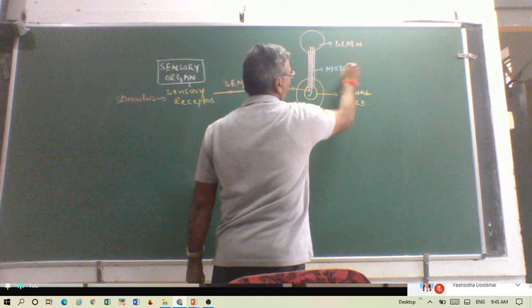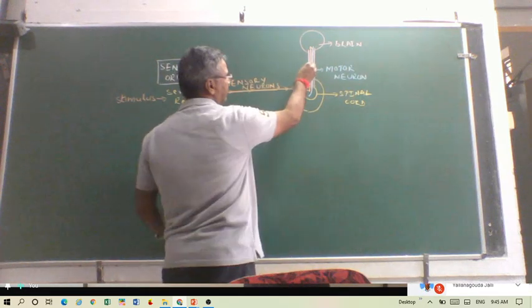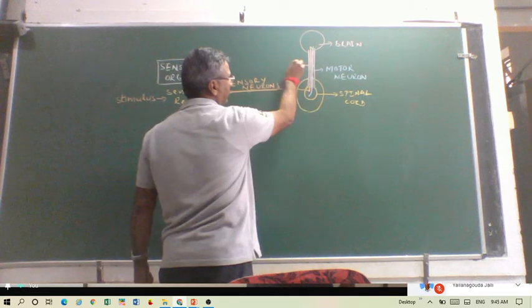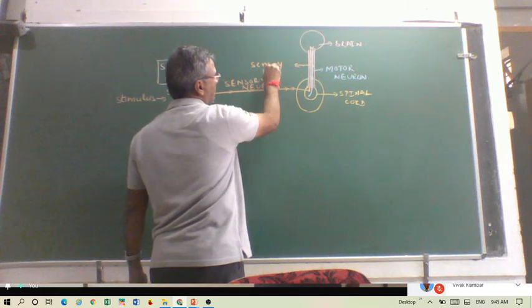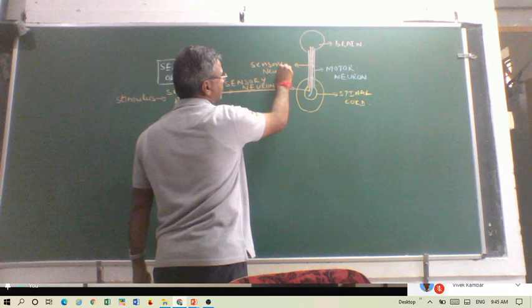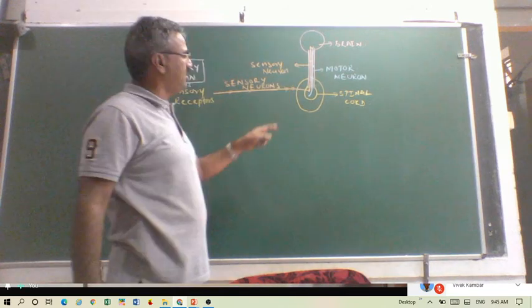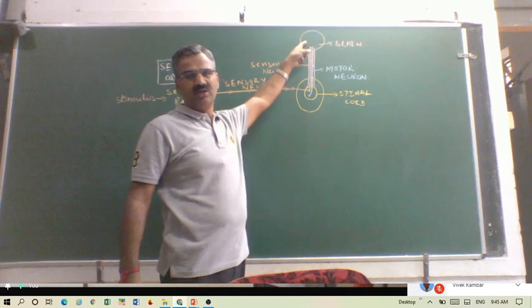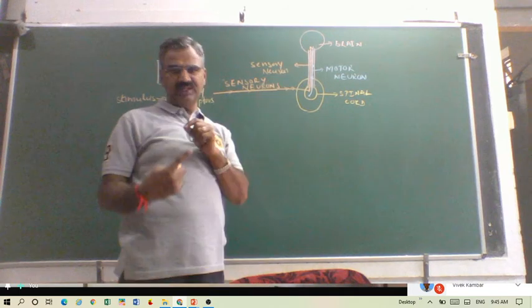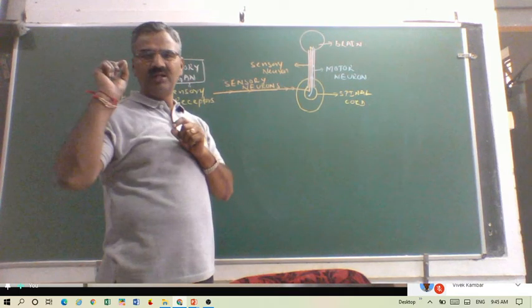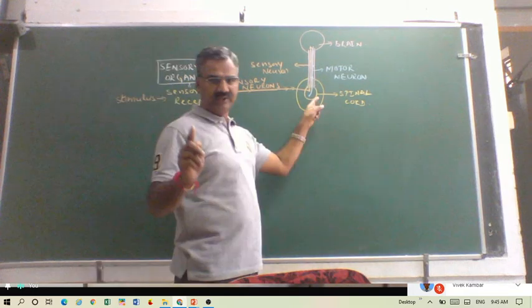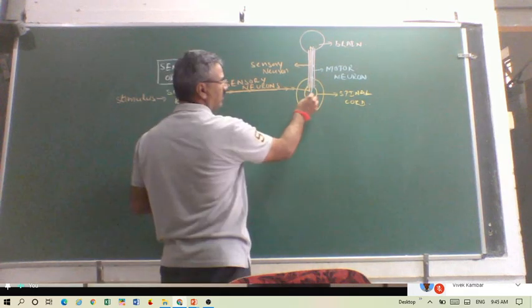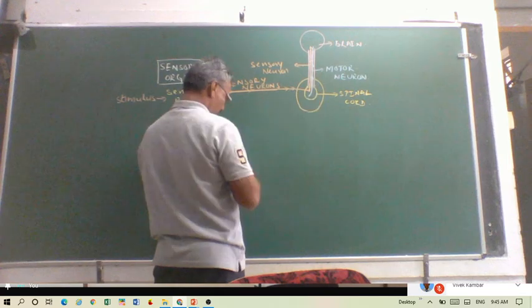And the one which carries the message to the brain is the sensory neuron. The information taken by the sensory neuron to the brain is processed, and then they are going to respond, providing some information to the effectors, and from the brain it comes to the spinal cord.